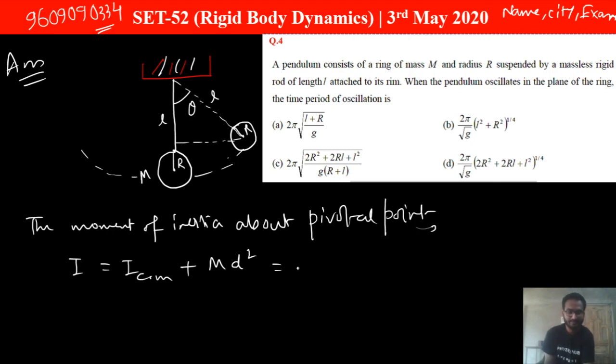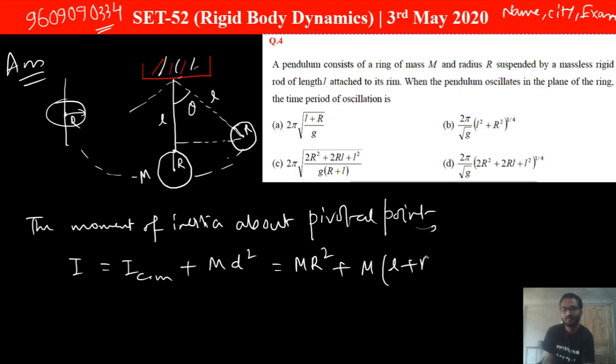So for a ring, the moment of inertia about its axis is given by m r square, if this is the radius r. Now plus mass into d square, and we are calculating about the pivotal point, so the distance is L plus R, so m into L plus R, square. So this is the moment of inertia of this ring about this pivotal point.